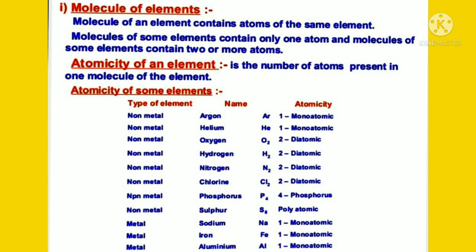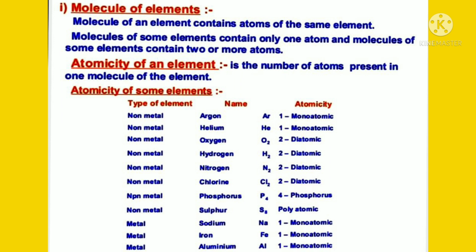Observe in this picture the atomicity of some elements. Type of element is non-metal, argon, Ar, that atomicity is 1, that is monoatomic. And second one, helium, that is non-metal, He, atomicity 1, monoatomic. And oxygen, non-metal, that is O2, 2 atomicity, so that is diatomic.